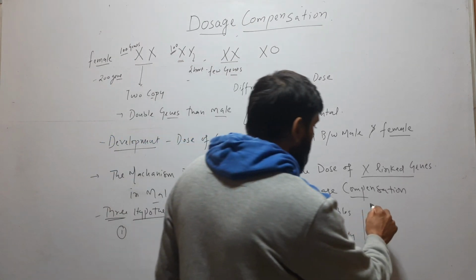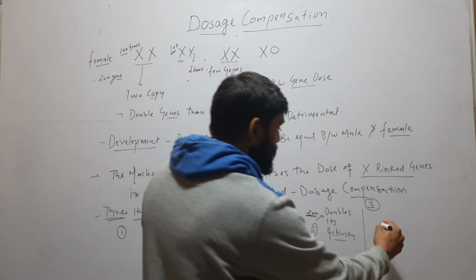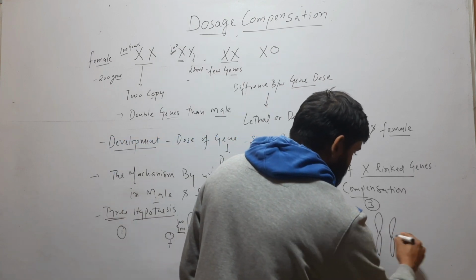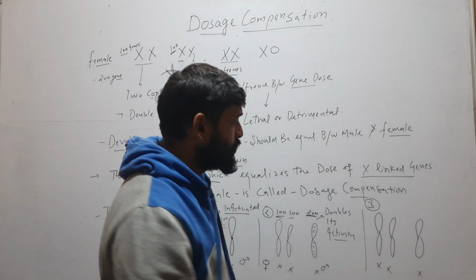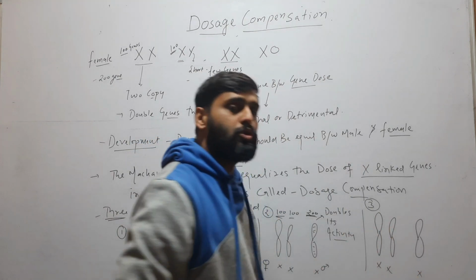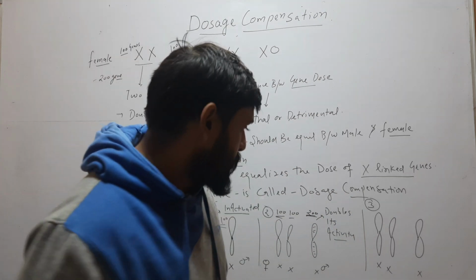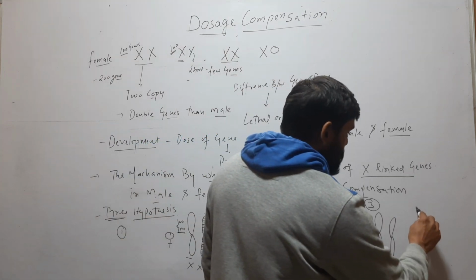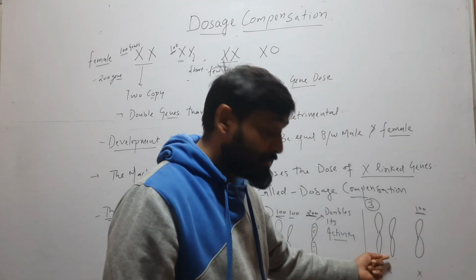Now coming to the third hypothesis. This third hypothesis says that female have XX and male has only one X. Now the 2 chromosomes of female reduce their activity to half. Suppose this X chromosome in male is producing 100 proteins. They are also producing 100.